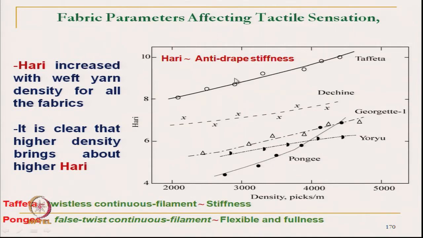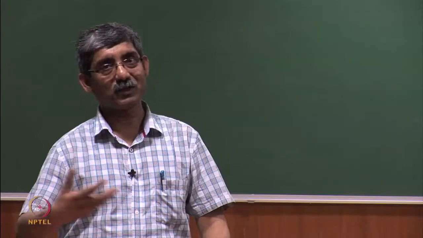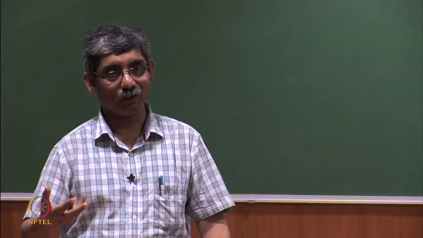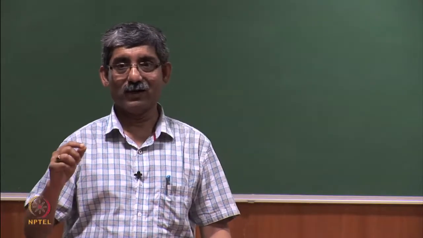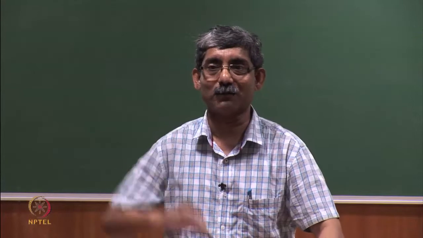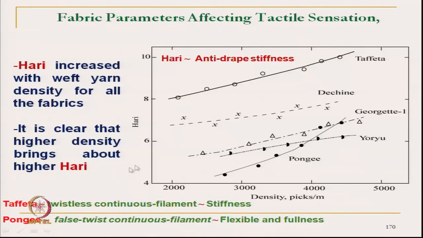Hari is the anti-drape stiffness, that means the fabric will not be able to adapt to the surface of any surface. The Hari in general, for all the fabrics, increases with the increase in weave density. So, it is clear that if we change the weave density, the type of stiffness which we will achieve will be anti-drape type of stiffness, where the fabric will not be able to adapt to the surface. So, higher density brings about higher Hari value.